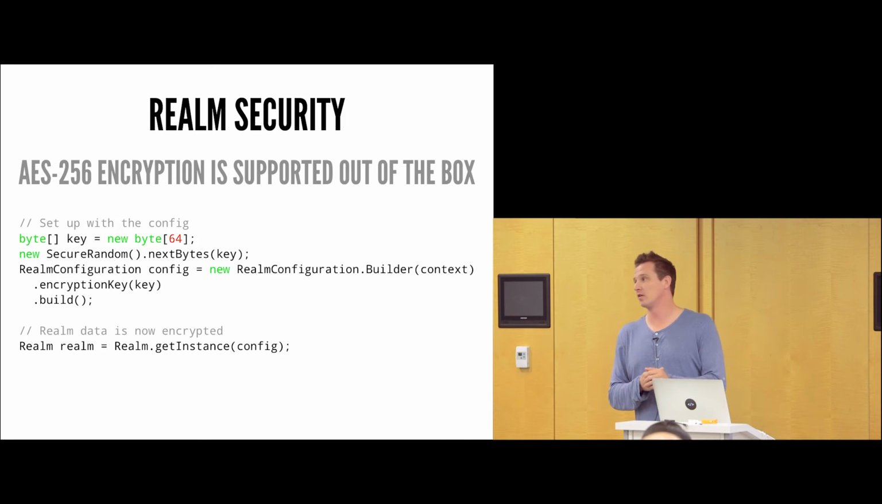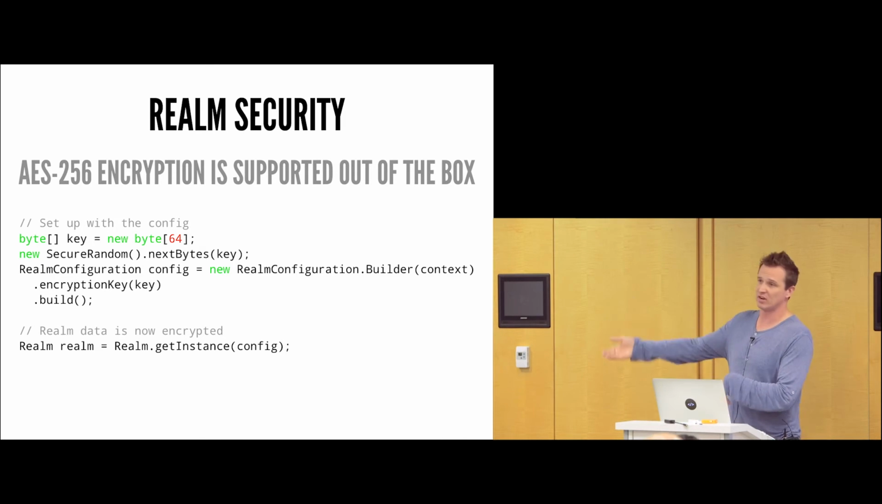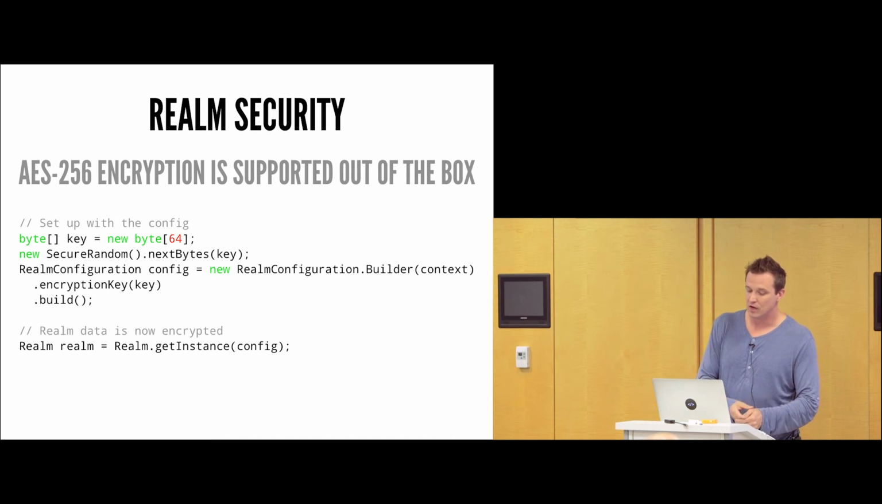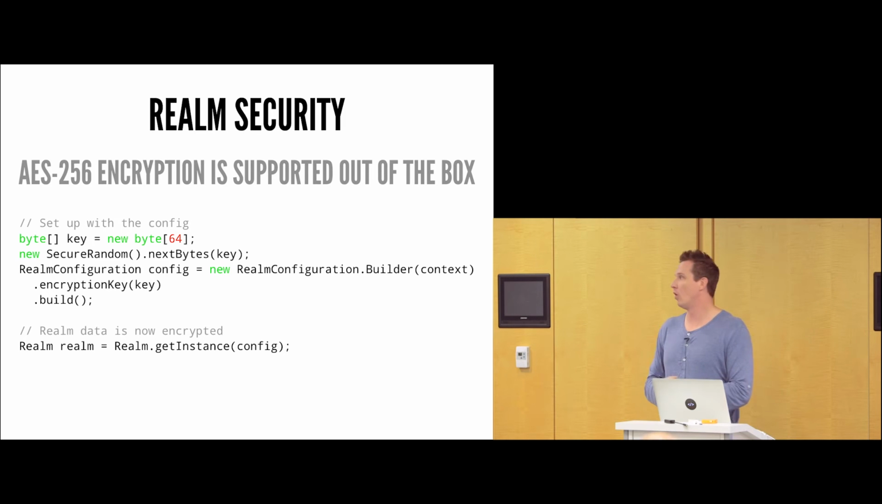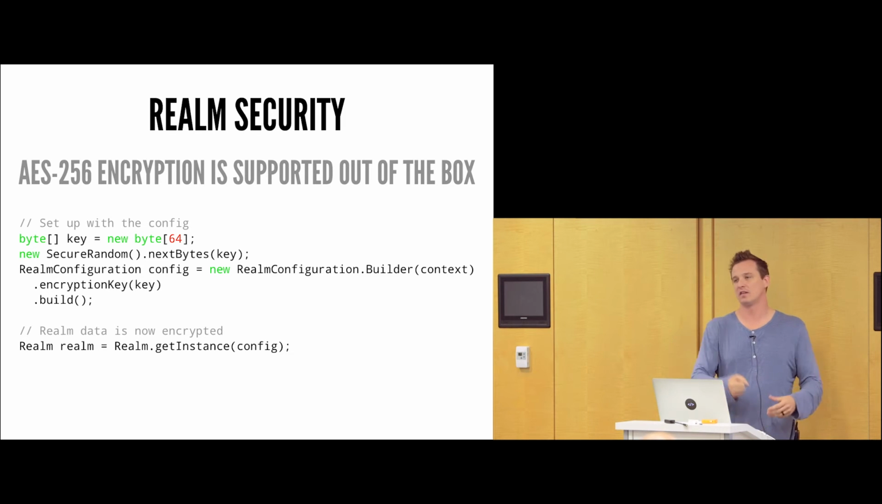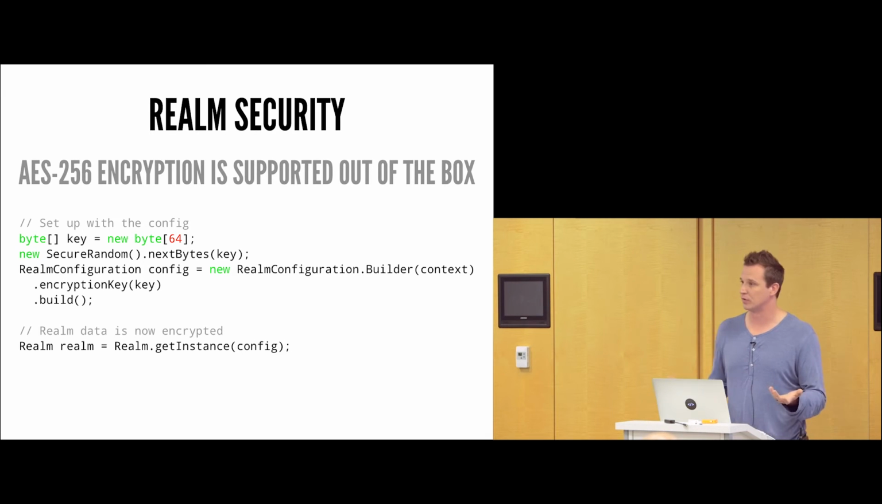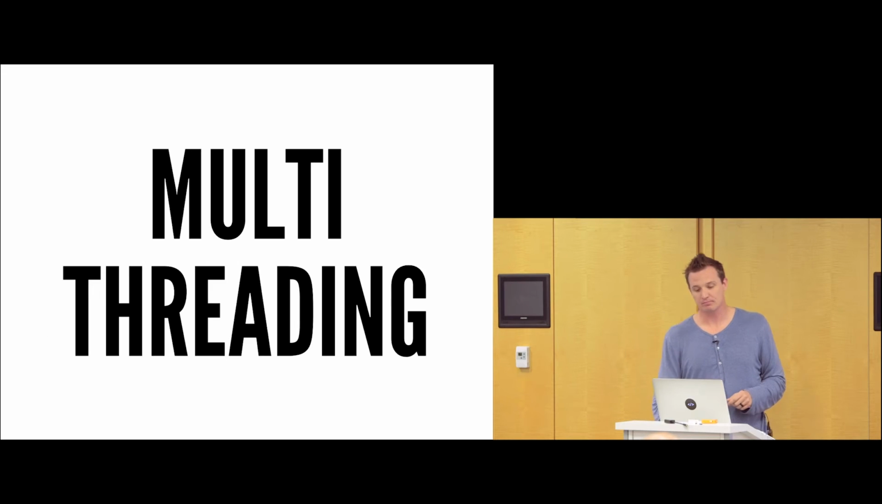Now, how you build this encryption key is up to you. You could be building it on the server, passing it down through your API, or doing it locally. That's completely left up to you. And that encryption key will then encrypt all of the data. So if someone, for whatever reason, gets that Realm file, it's just going to be completely garbled with AES 256, which is super useful. And it's literally one line of code adding it to your Realm configuration.